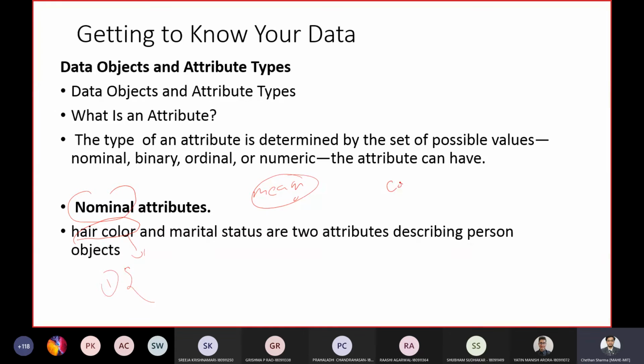Even if you take customer ID, if you consider it as a nominal attribute, the values are 1, 2, 3, 4, 5. Does it make any sense subtracting one customer ID from another? It doesn't make any sense. So nominal attributes, you cannot quantify them. The nominal attributes are not quantitative. That is one thing you have to remember.